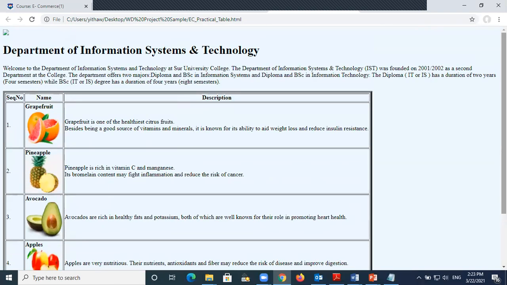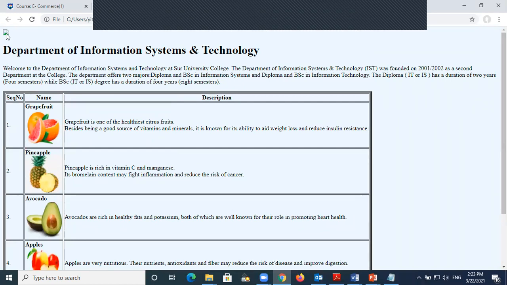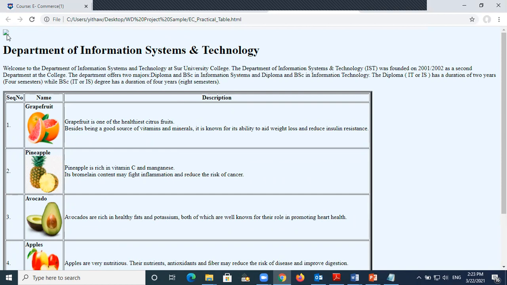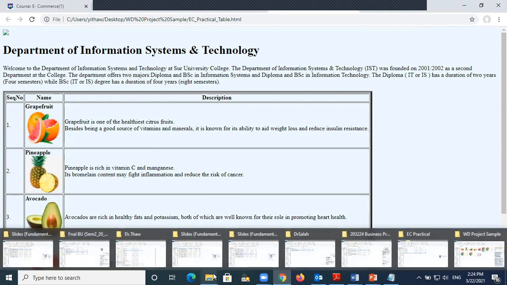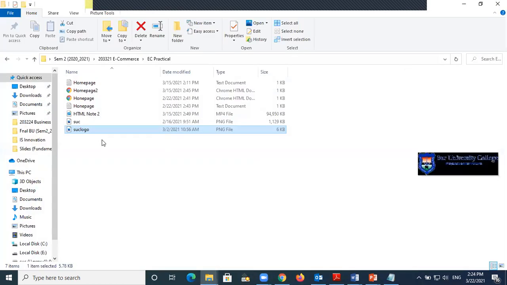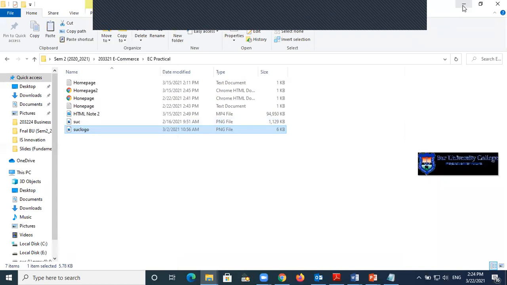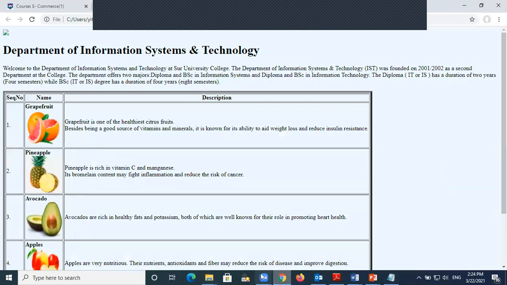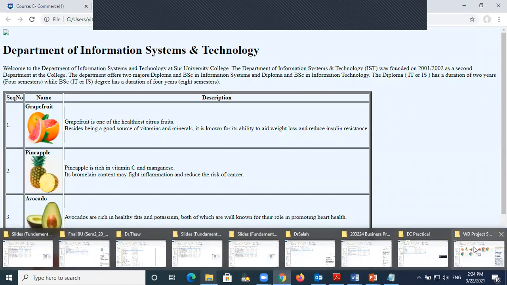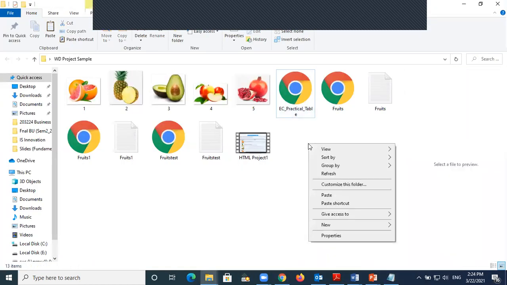So when you look at here, the first one does not appear because the first one is the picture, but I don't have the SUC logo here. That's why it does not appear. If you want this one to appear, you have to copy from here, because you must have the pictures. So I will copy these and put them in here, because you must have everything here.